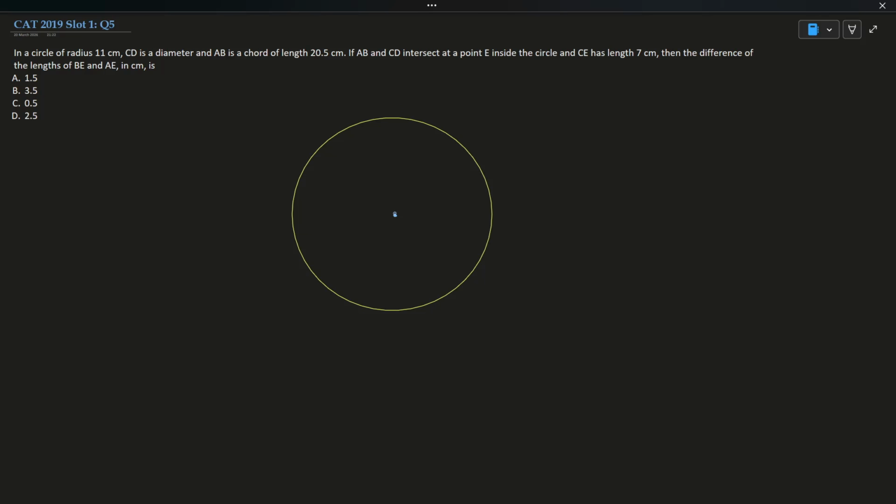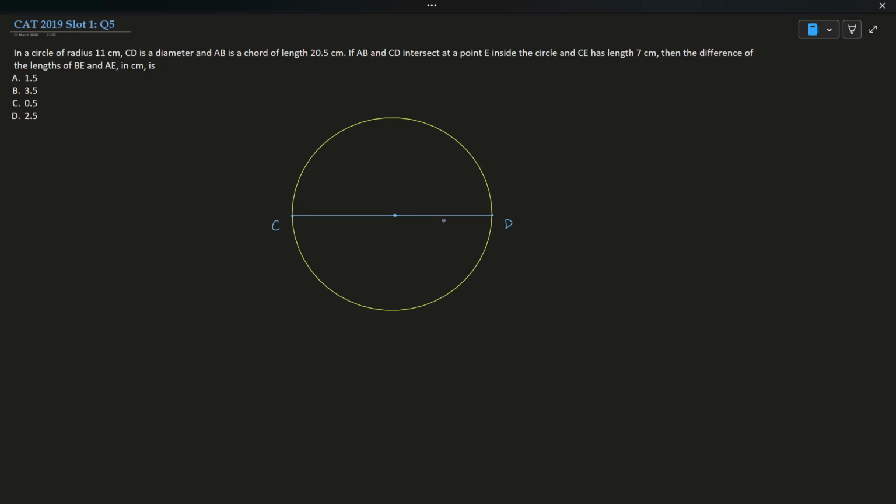CD is the diameter, so the diameter will be 22. Let's say this is C, this is D. The radius is 11, so the diameter is 22.